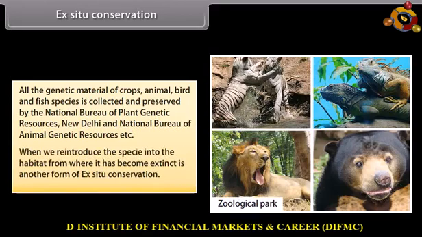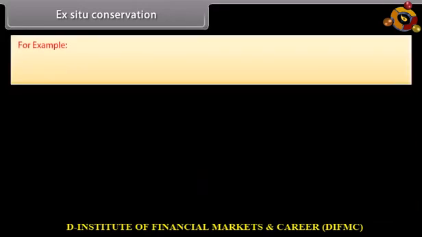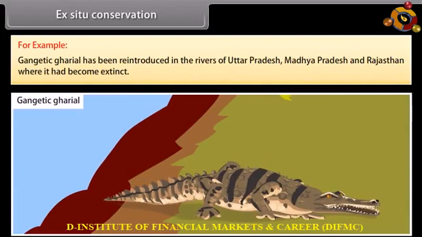When we reintroduce a species into the habitat from where it has become extinct, that is another form of ex situ conservation. For example, the Gangetic gharial has been reintroduced in the rivers of Uttar Pradesh, Madhya Pradesh and Rajasthan where it had become extinct.